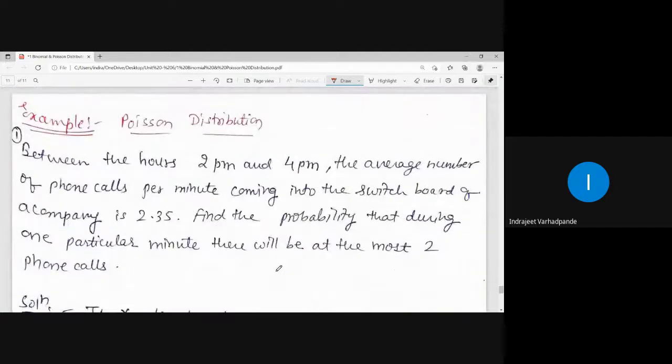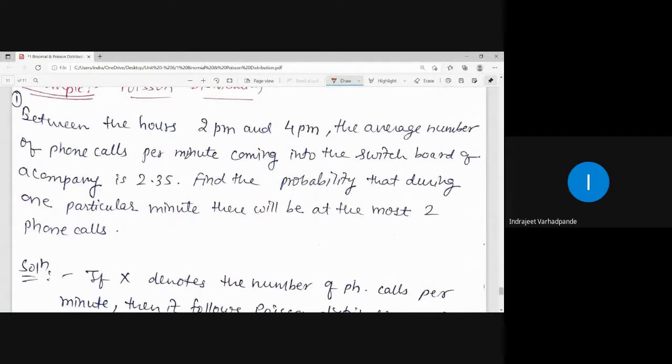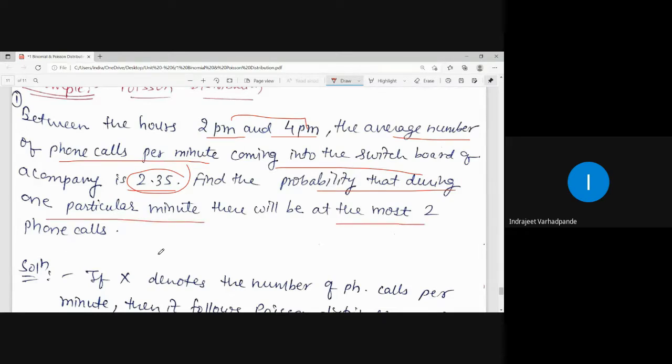The last example is related to phone calls between the hours 2 p.m. and 4 p.m. The average number of phone calls per minute coming into the switchboard of a company is 2.35. Average number of phone calls in a telephone exchange between 2 p.m. to 4 p.m. is 2.35. Find the probability that during one particular minute there will be at the most two phone calls. Now these are coming per minute. So at which particular minute there can be at the most two phone calls, that we have to calculate.